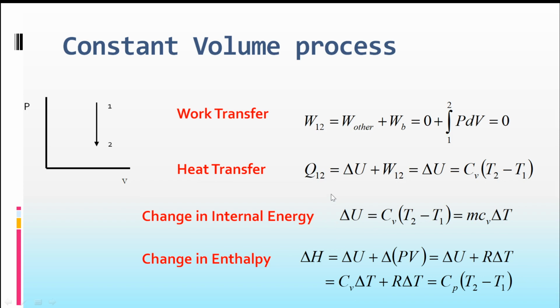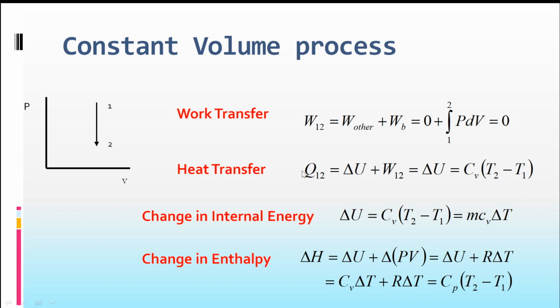The work transfer, W12, we have learned, is the summation of other work plus boundary work. Let's assume there is only boundary work associated with the closed system, and no other work. The boundary work is nothing other than the integral from 1 to 2 of PdV. Since it is a constant volume process, the change in volume is 0, dV is 0, thereby the work transfer in an isochoric process is 0.